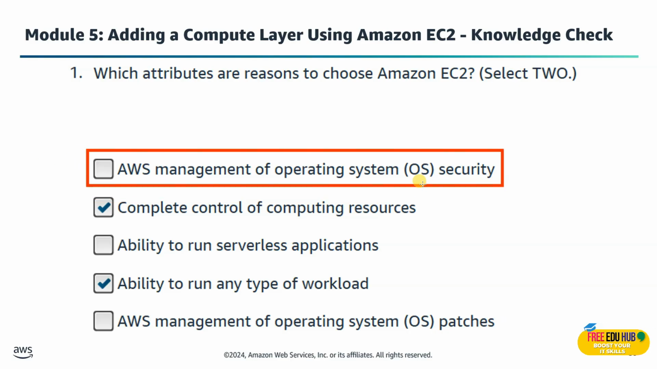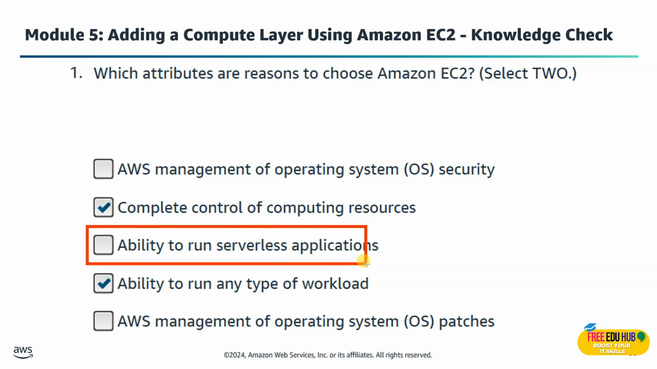If we select AWS management of operating system security, this is not the right answer because you manage the operating system security on EC2. AWS secures the underlying infrastructure, but the guest operating system and operations are your responsibility. If we look at the ability to run serverless applications, no, EC2 isn't serverless. For serverless workloads, you would use AWS Lambda or Fargate. EC2 still requires you to manage the servers.